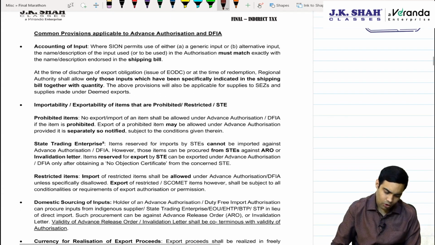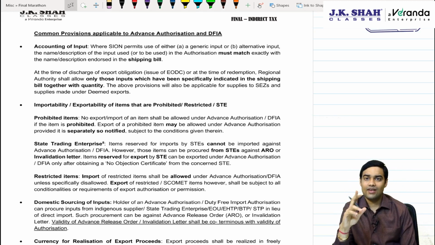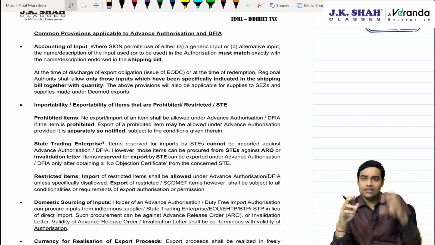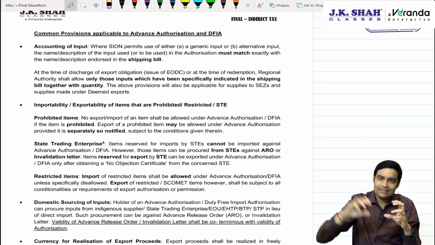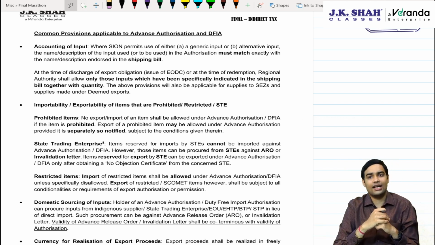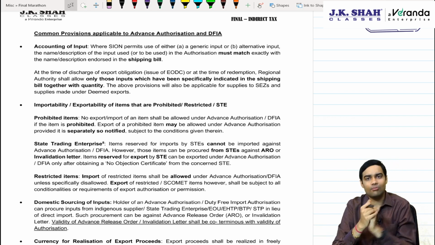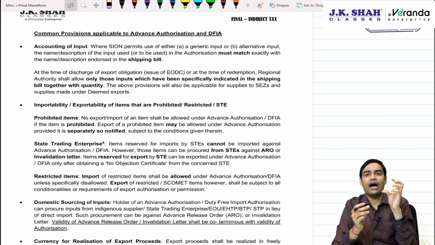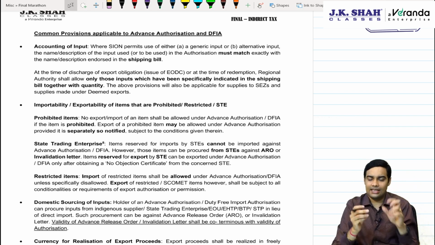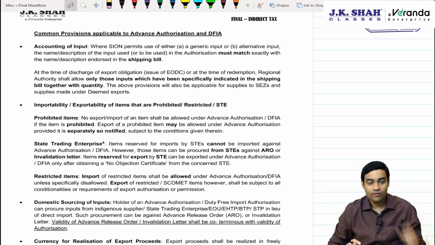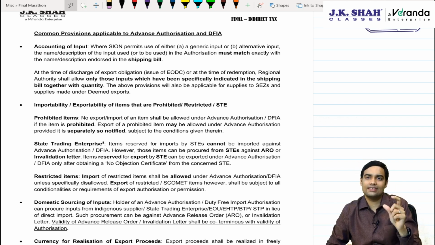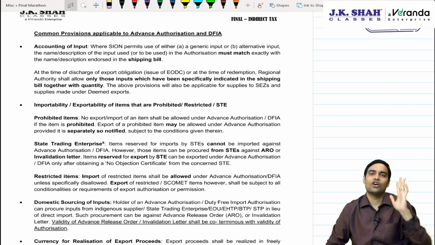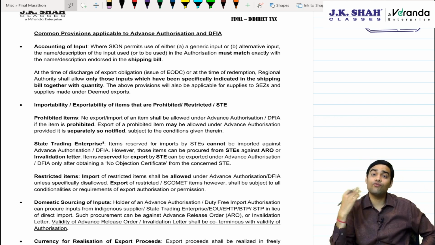Then there are some common points which are applicable for advance authorization as well as DFIA, duty free import authorization. See, in advance authorization you first take the authorization, import the inputs and then send the finished goods outside India. But in DFIA, duty free import authorization, you don't have to get those physical inputs first. You can first do the export and then you will get a duty script. Based on the DFIA license, you can import the raw material, or these scripts are also freely transferable.